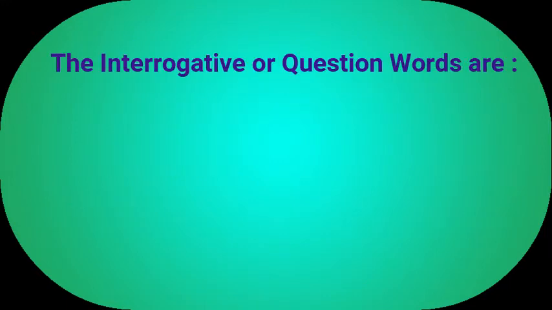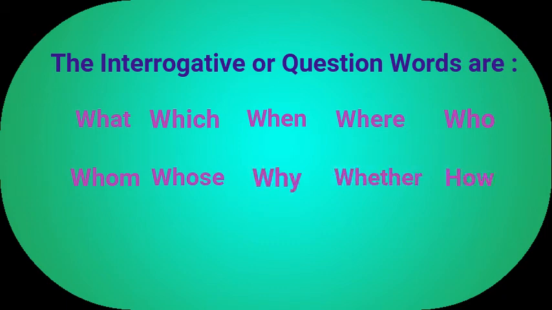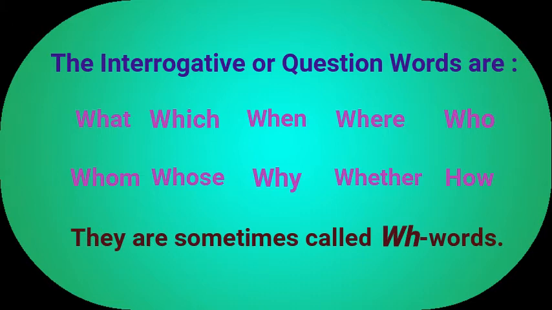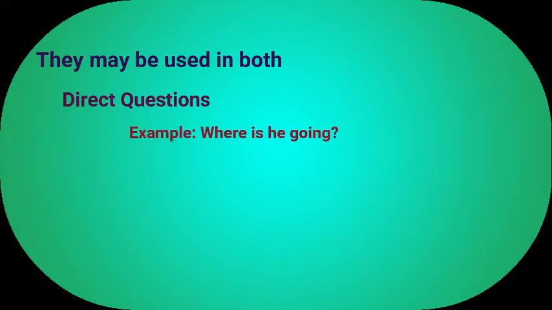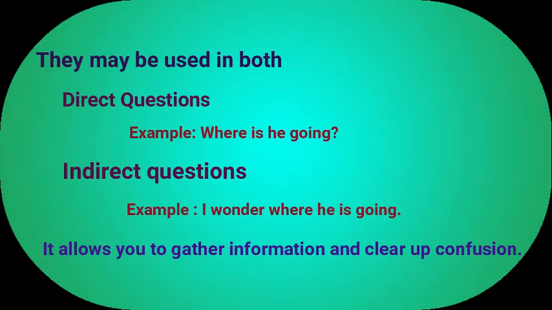The interrogative or question words are what, which, when, where, who, whom, whose, why, whether, and how. They are sometimes called WH words. They may be used in both direct questions, example, where is he going? And in indirect questions, example, I wonder where he is going. It allows you to gather information and clear up confusion.